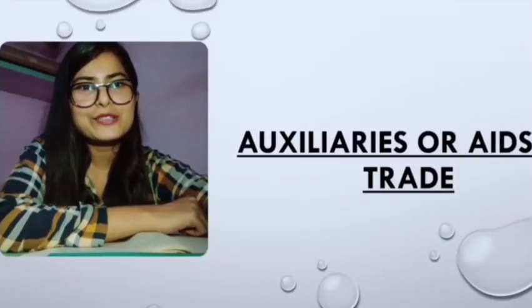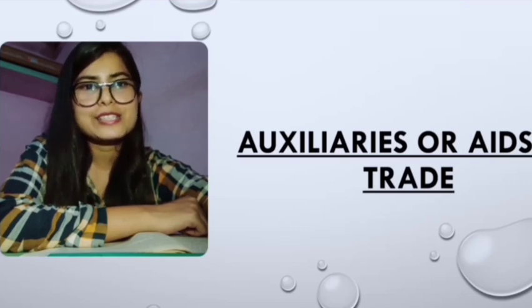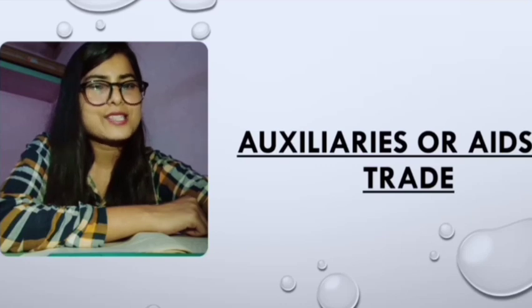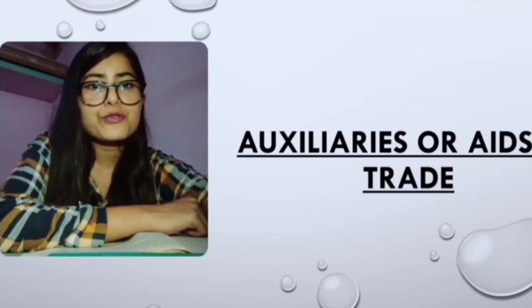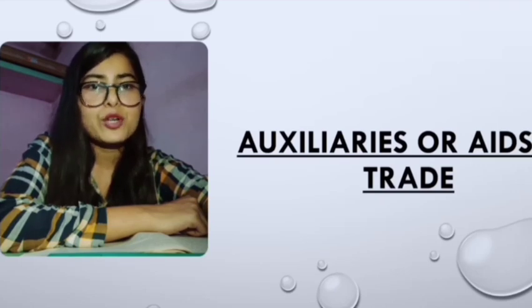This is Anamika Talukdar and this particular video will be for class 11 where I am going to discuss auxiliaries or aids to trade. I already discussed with you what commerce is and what trade is. Trade is a branch of commerce which deals with buying and selling of goods and services. Now we all know that for buying and selling of goods and services there are some helps or aids needed for completing the process or activities which are there in trade.